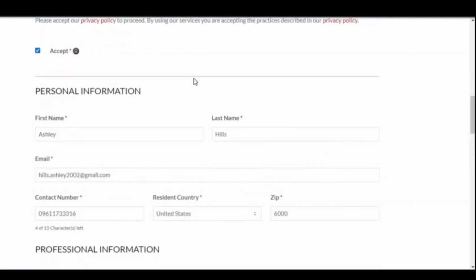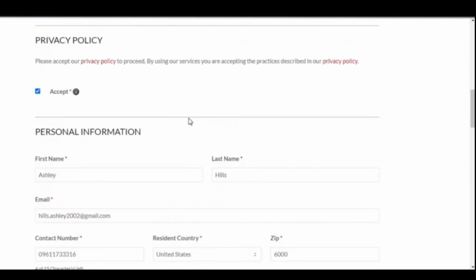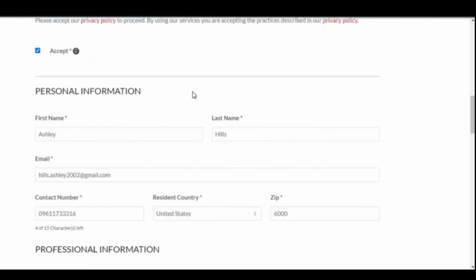Now scroll down and look for where to fill in the details so you can apply and work. If you can't find the registration page, something's gone wrong here. Scroll back in the video a little bit and watch it again. Please make sure to bookmark it too in case you need it for the future.